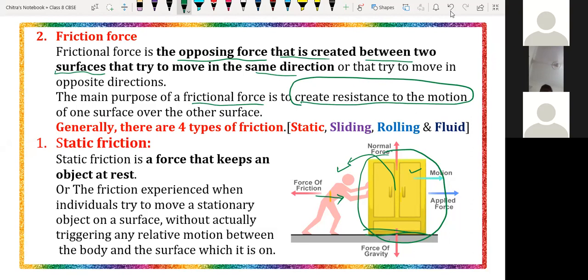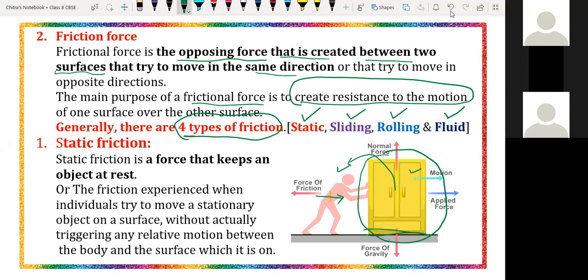Generally there are four types of friction force. What are they? One is called static friction, second is sliding friction, third is rolling friction, and fourth, last but not the least, is fluid friction force.